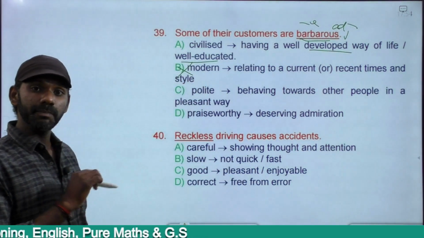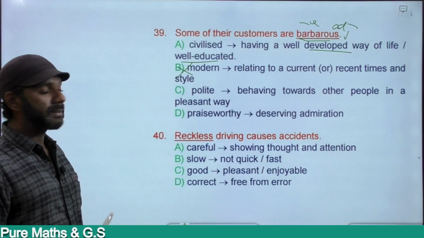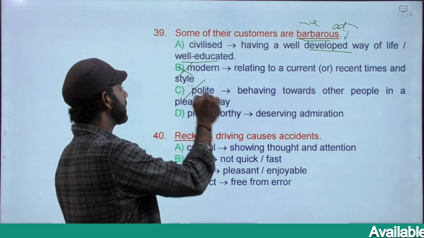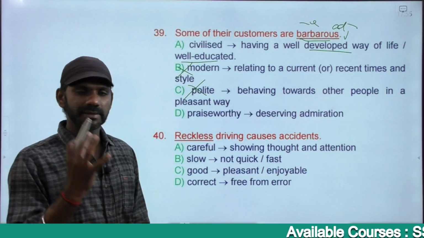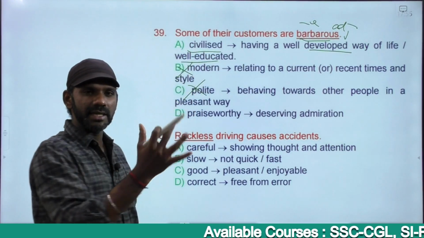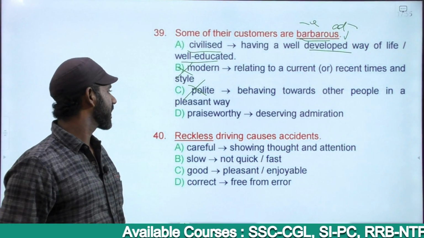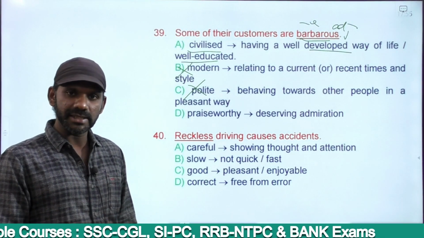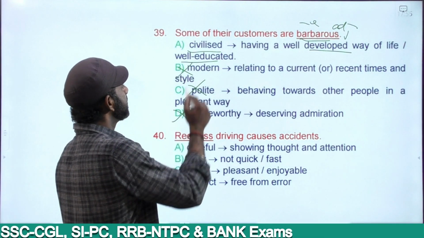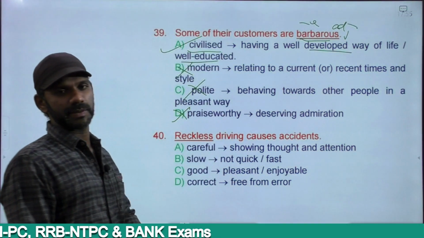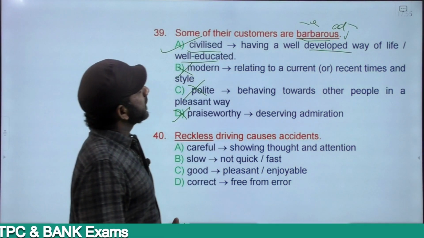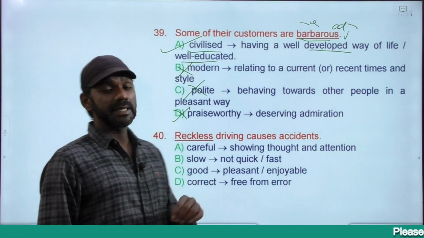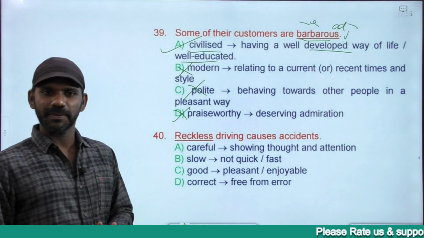Polite, opposite is impolite. Behaving towards other people in a pleasant way. Impolite is not in a pleasant way. Not related to barbarous, eliminated. Barbarous is all about culture, right? Culture in the sense of civilized. He's uncultured, means he's not cultured. Praiseworthy is something that deserves appreciation, praise, admiration. Not related. The answer must be civilized. Some of their customers are civilized, makes sense, positively charged. Some of their customers are barbarous, makes sense, negatively charged.